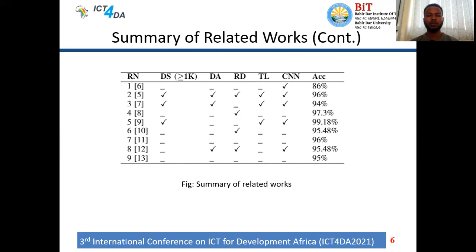The next is the transfer learning parameter, whether the authors used transfer learning or built the model from scratch. Then whether the authors used CNN or not. Finally, accuracy.